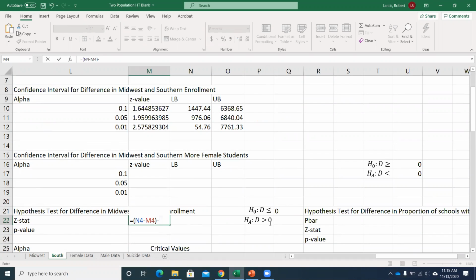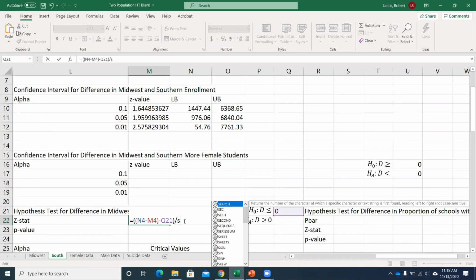But because I want to show you what would happen, and even though I'm not going to give you examples where we don't use 0, in application, I'll show you what happens if we had something other than 0. I'm just going to subtract that 0 value that I have over in this cell. Even though it won't change anything because it's 0, this makes sure that I'm technically following that test statistic equation correctly. Okay.